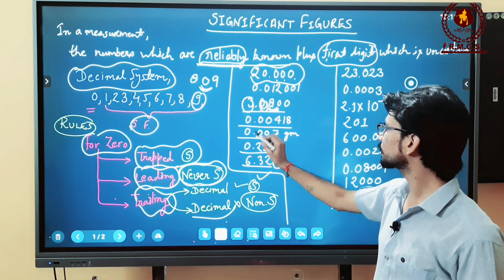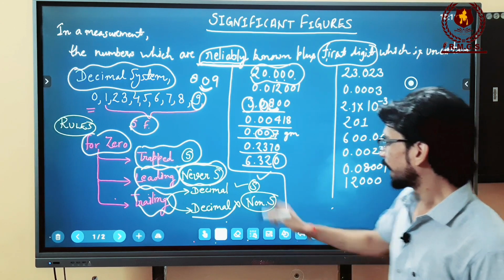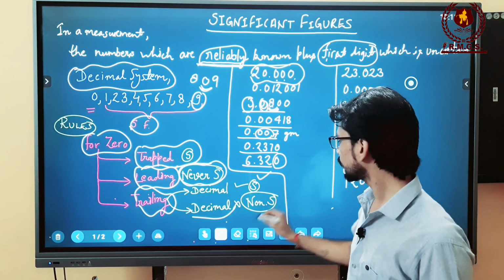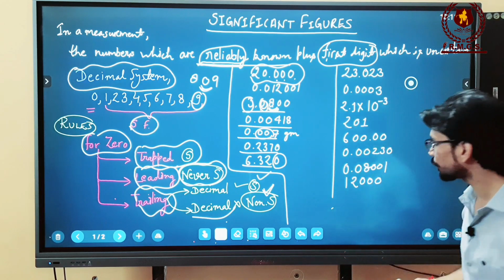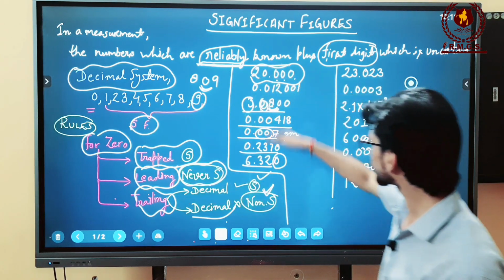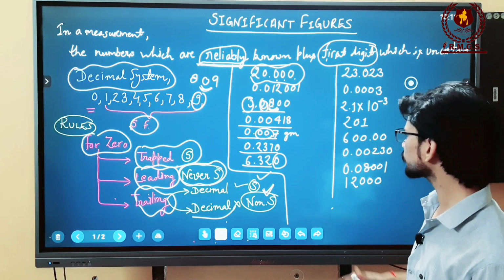Now what about these zeros? These are just leading zeros, so we will not count them. And if there is no decimal point in a measurement, then we will not count those trailing zeros as significant figures. Now just apply these 3 rules on these different measurements from different experiments.